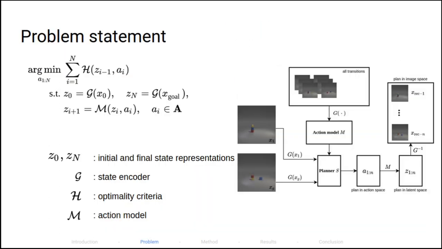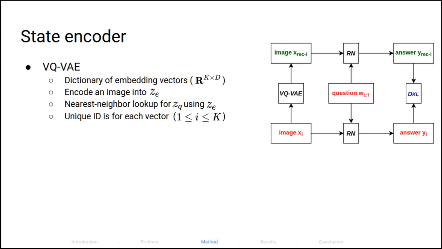We consider a planning problem from an image x1 to xn. Our goal is to find an action sequence a1 to an by an action model M that minimizes a criterion h. The state encoder GE is used to verify the goal state in the latent space. The state encoder VQVAE samples latent ZQ from ZE via nearest neighbor lookup. ZQ is continuous and represented by unique IDs. This is useful to train VQVAE with additional objectives.